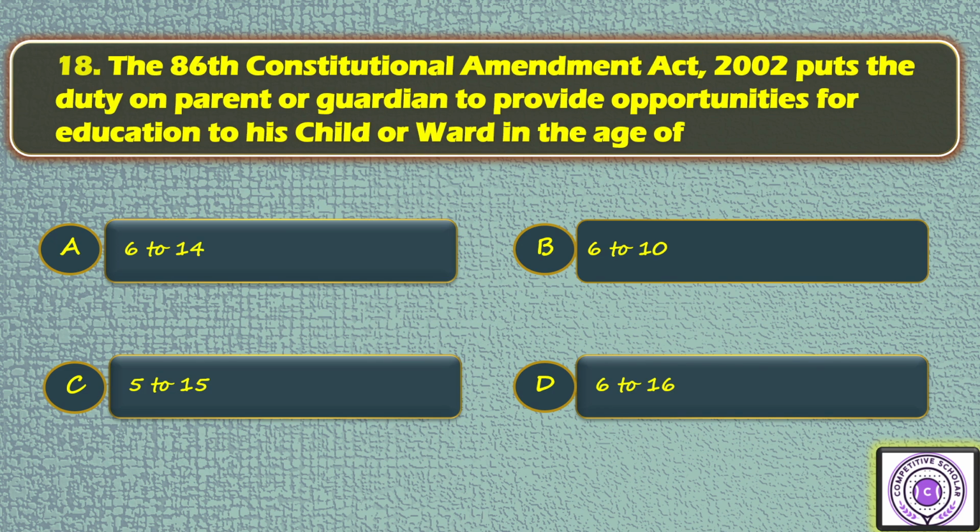Next, question number 18. The 86th Constitutional Amendment Act 2002 puts the duty on a parent or guardian to provide opportunities for education to his child or ward in the age of option A 6 to 14, option B 6 to 10, option C 5 to 15, option D 6 to 16. So the answer is A.